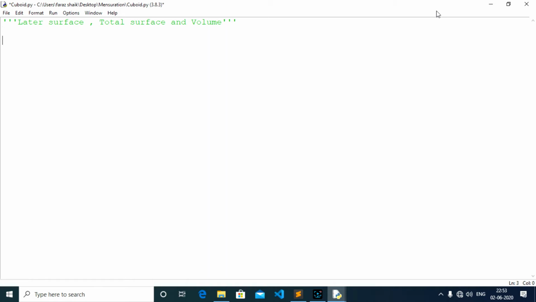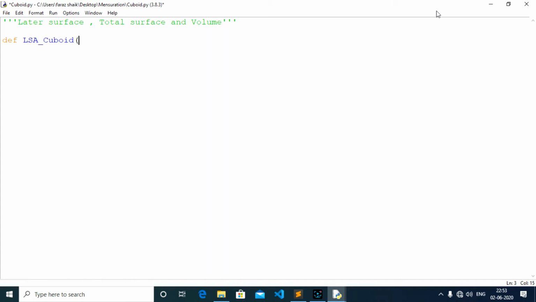So let me just go ahead and create the first module, first method. Let me just create the first method, def lateral_surface_area_cuboid. So I'll put an underscore here so that it becomes more readable. So what does lateral surface area require? Remember that whenever you try to calculate lateral surface area of a cuboid, you need length, breadth, and height.